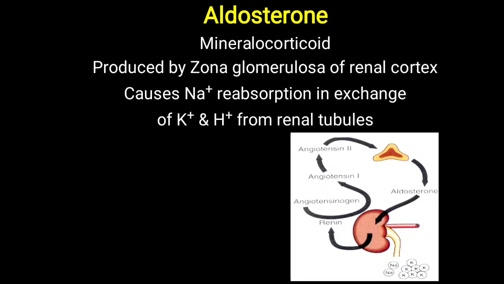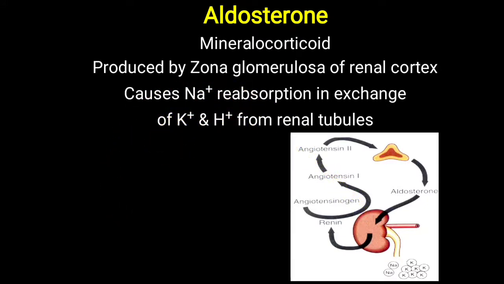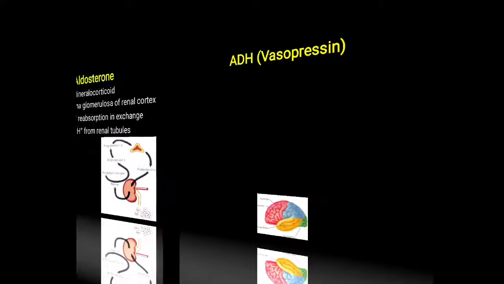So simply, you have to remember, when aldosterone is released, it affects the kidney tubules. What happens? Sodium will be reabsorbed in exchange for potassium and hydrogen. So overall hydrogen and potassium will be lost in the urine, while sodium will be retained inside the body. So the main function, to retain sodium, is the function of aldosterone, one of the mineralocorticoids.